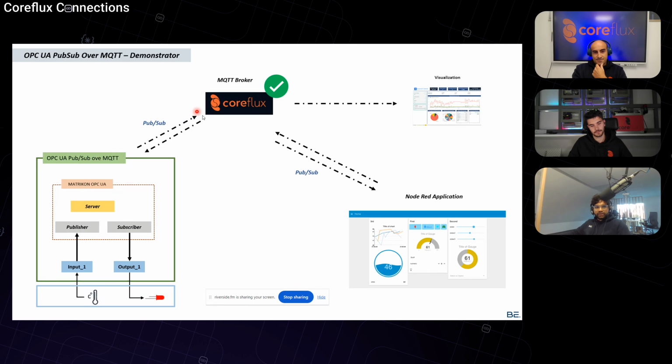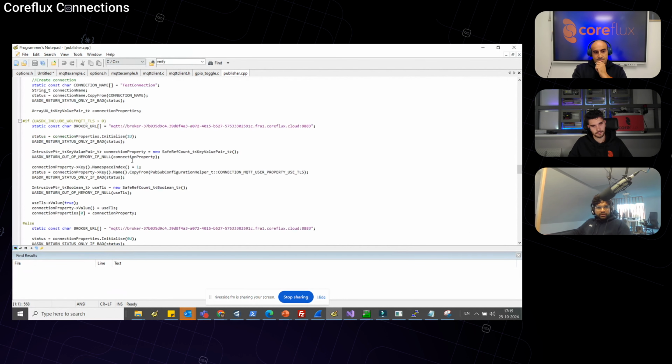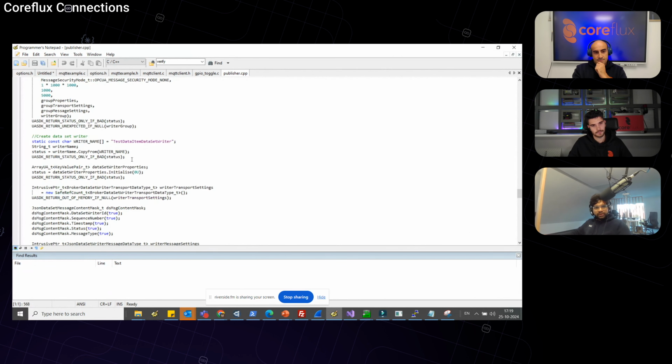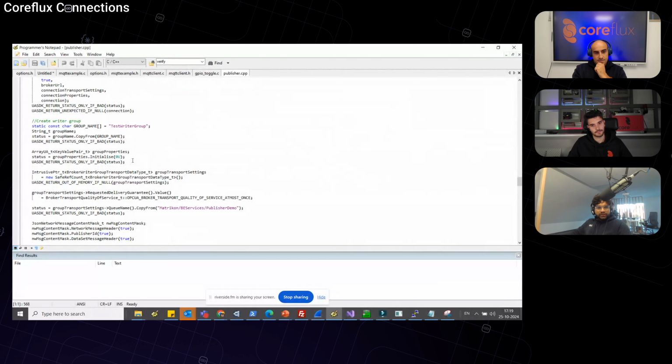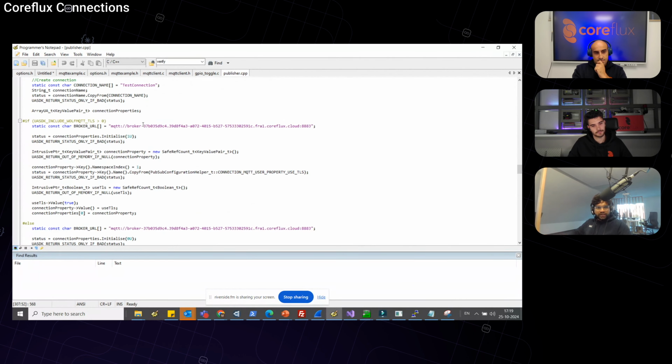We have got the CoreFlux MQTT broker. Let me quickly copy and paste it so that people can see. This is an example application. I just pasted it here. This is the broker, and it's with TLS.